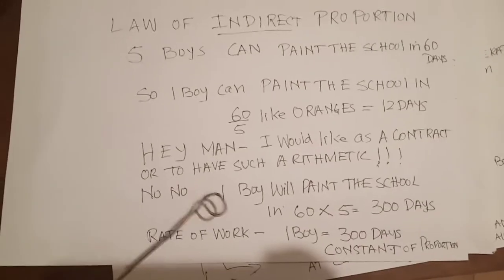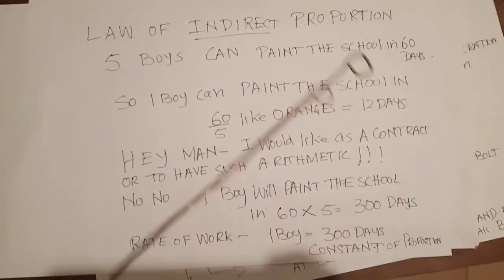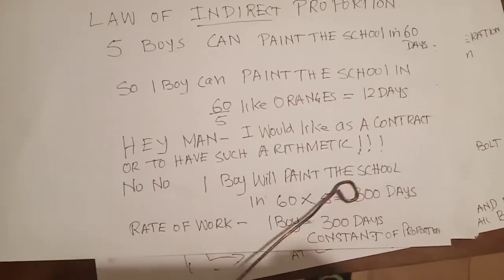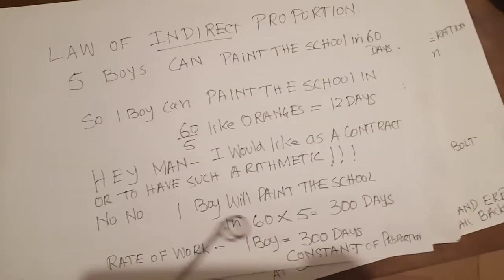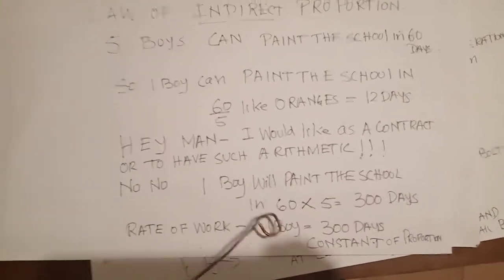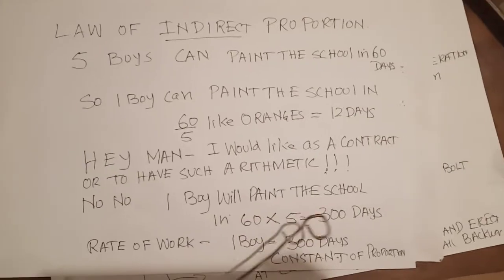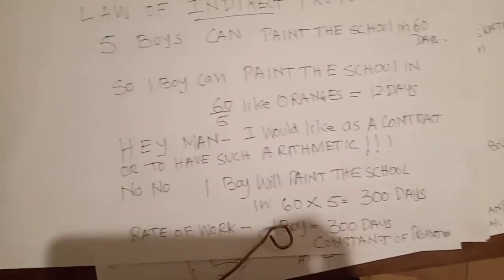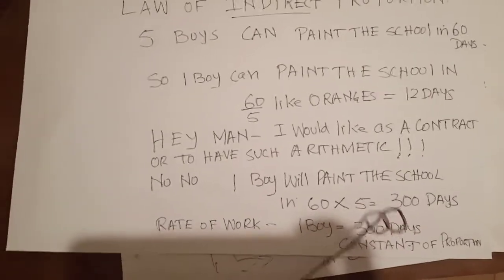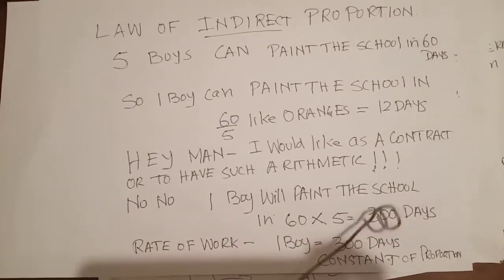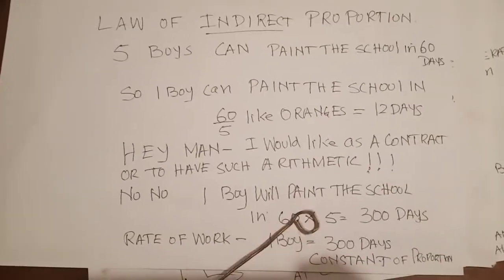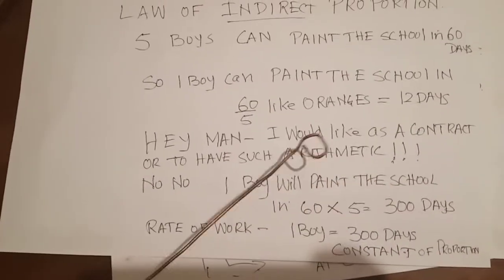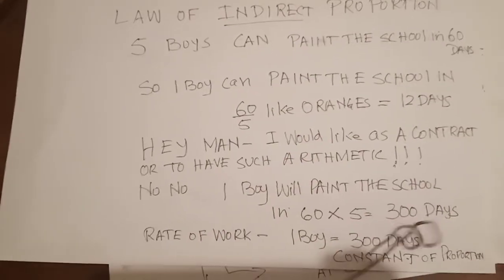So now, 5 boys can paint a school in 60 days. One boy will paint the school how much? 60 into 5. In the oranges and the cost, it is divide. Here 60 into 5, 300 days. And what is 300 days? This is the rate. The rate of work of one boy is 300.